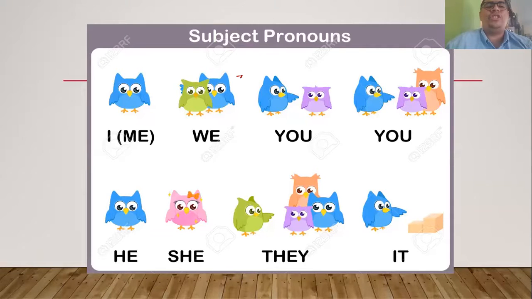And then we have you again. But what happened with this reference? It is about plural, about two or more people, right? And what happened? We use the same pronoun for these two references, right? Then we have he, third person singular. And then we have he when we are talking about a boy, and she when we're talking about a girl. And then we have they that make reference to